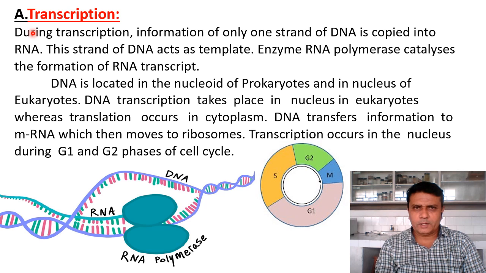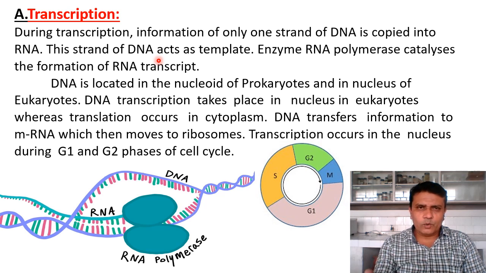During transcription, information of only one strand of DNA is copied into the RNA. This strand of DNA on which the new RNA is produced acts as the template. Then the enzyme called RNA polymerase catalyzes the formation of this RNA transcript.